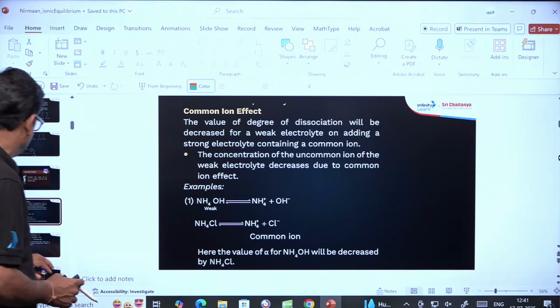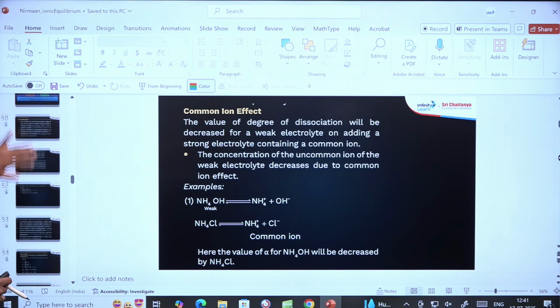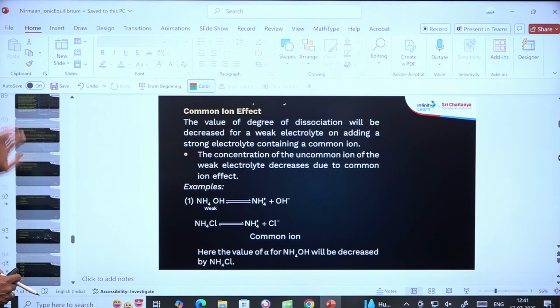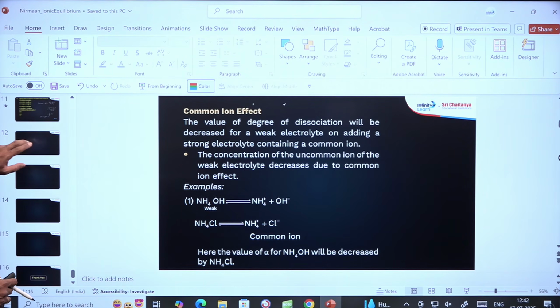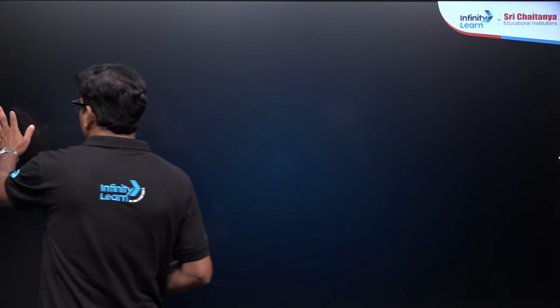Before going for the common ion effect, I just want to quickly talk about the acid base theories. And you have nearly 120 slides. Can you believe it? And we are talking about the electrolyte.